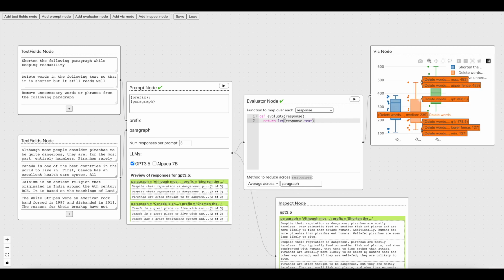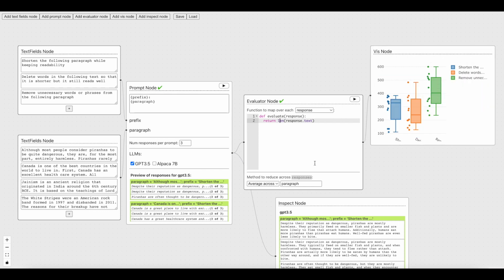Now, that's all well and good, but here you might say, well, yes, the length of response is interesting and the variability is interesting, but isn't this confounded by the length of the paragraphs? And so you might ask, how much shorter is a particular response compared to the input paragraph? In order to figure that out, we can do response.var paragraph.